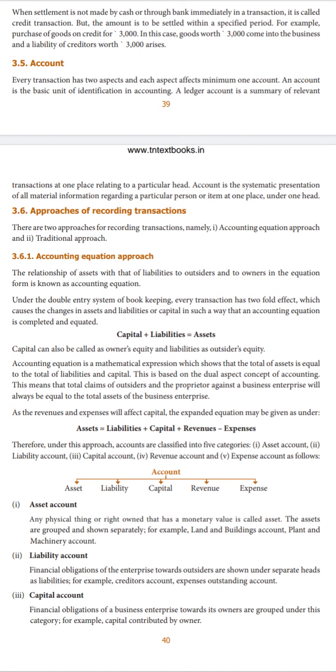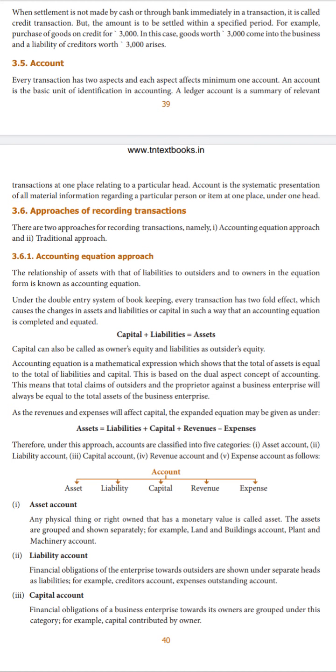And liabilities is called outsider's equity. Why we call it outsider's equity is because whatever we get as finance or cash from the outsiders, like borrowings from banks or from any financial institutions, or sometimes we purchase goods on credit, which means we promise that we will pay the amount at a later stage, in that case we become the debtor.